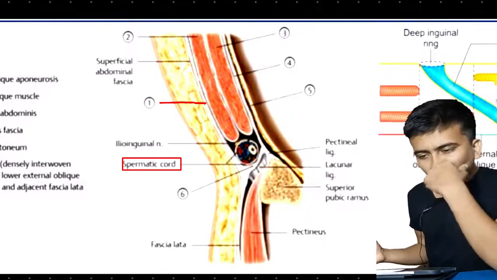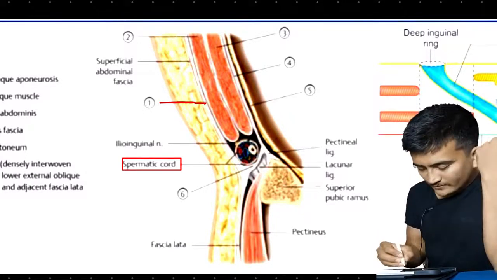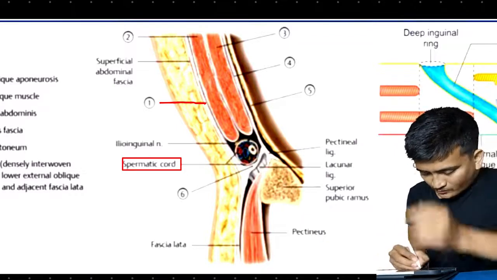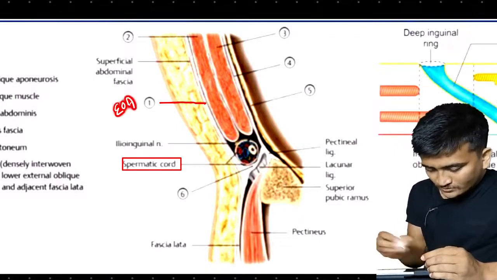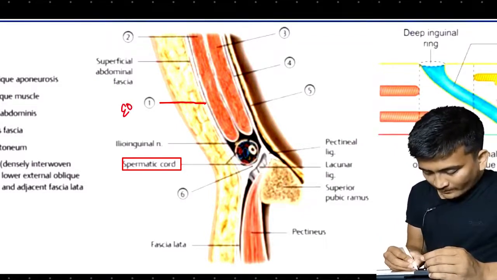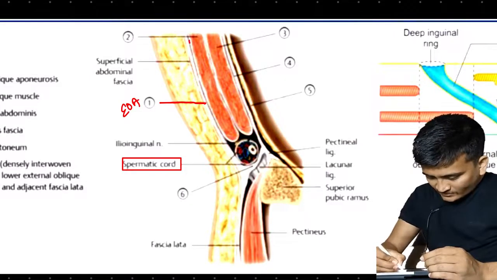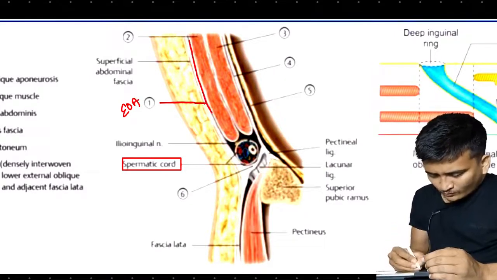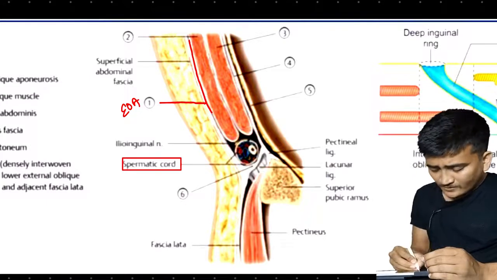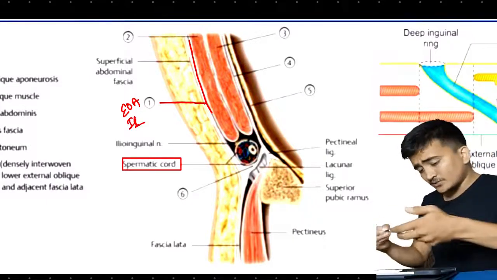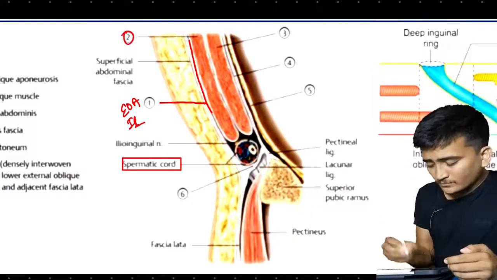Now after the external oblique aponeurosis, right, this is the external oblique aponeurosis. Let me write external oblique aponeurosis. The inner one is the external oblique aponeurosis, and the outer one, what we will see here is the inguinal ligament. Now similarly, inner to this, number 2, what is the number 2 structure?